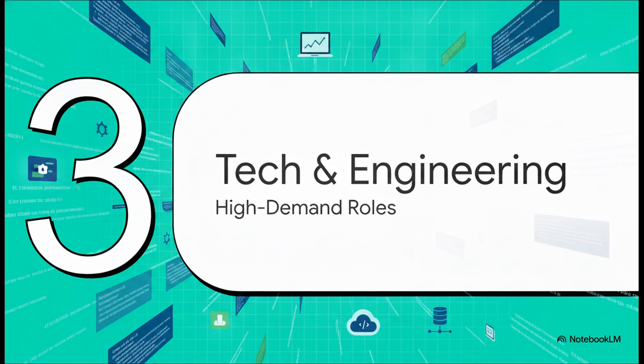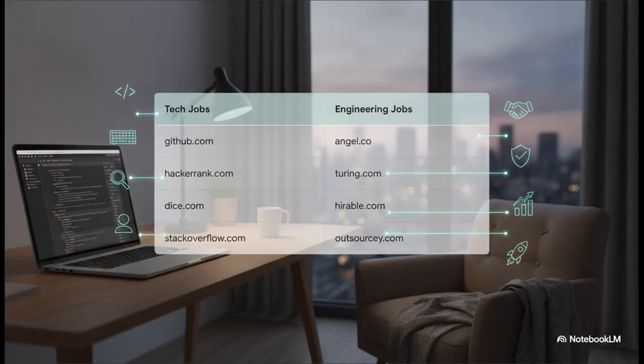Okay, Section 3, Tech, Data, and Engineering. These are the high-demand roles driving the digital economy. The crucial takeaway here is the distinction between general tech hubs like GitHub, HackerRank, Dice, and Stack Overflow versus dedicated engineering placement platforms. If you're an established software engineer looking for high-level placement, you really want to focus your energy on rigorous vetting sites like Turing, Angel.co, Hireable, or Outsourcing.